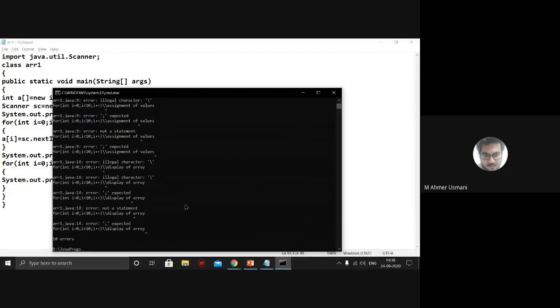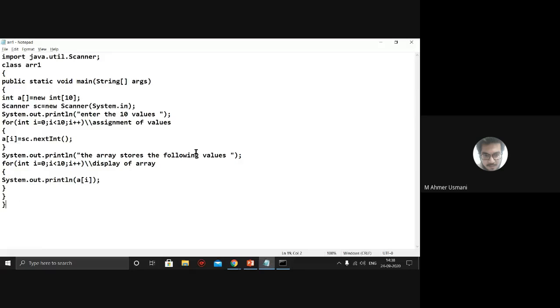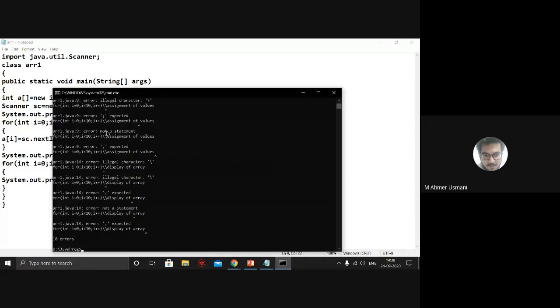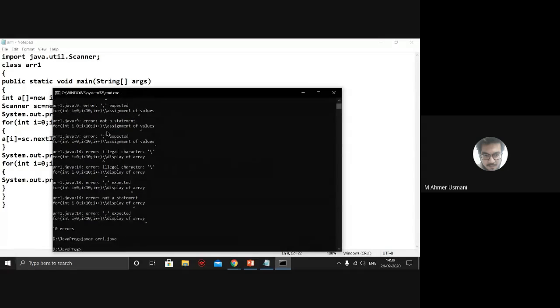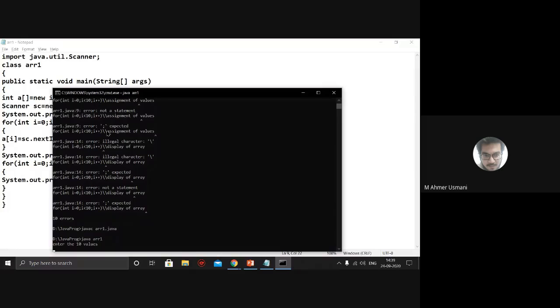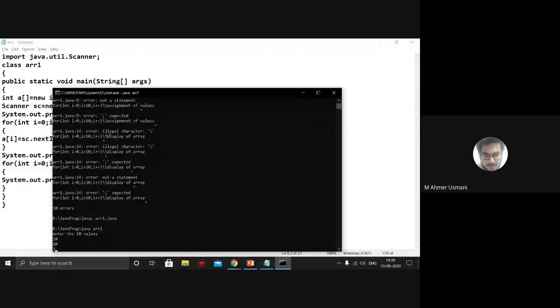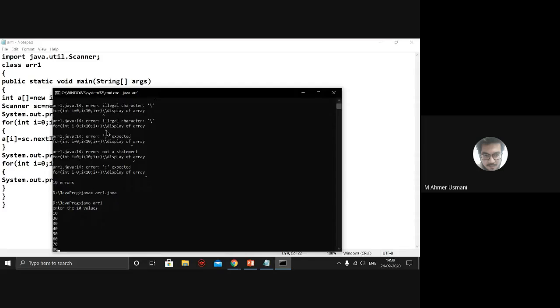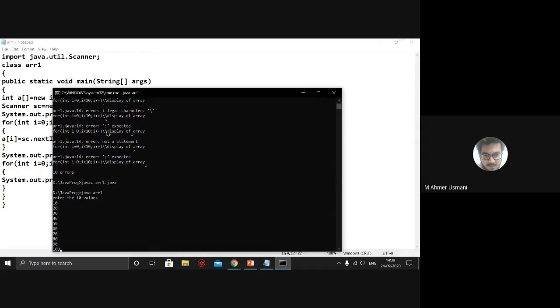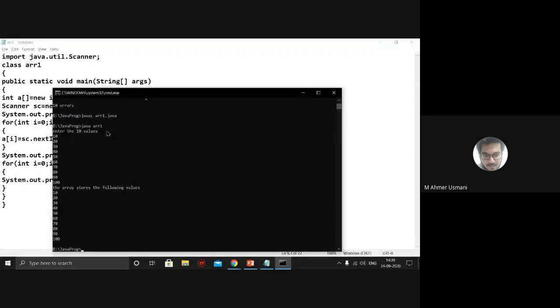Okay, so this particular notepad is not supporting. I'll just remove this comment. I'll save it. Yeah, so it has been compiled. I just write java array1 and press enter. So it is asking to enter the 10 values. So I am entering 10, 20, 30, 40, 50, 60, 70, 80, 90, 100. Okay, so what I'm getting as output is the same values.